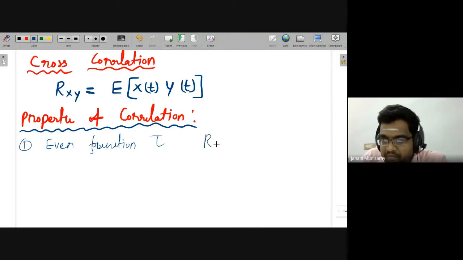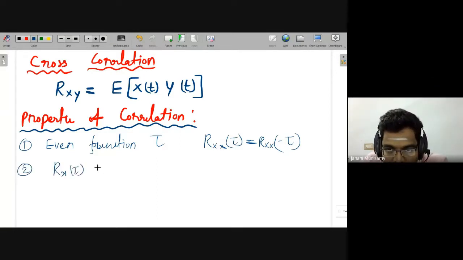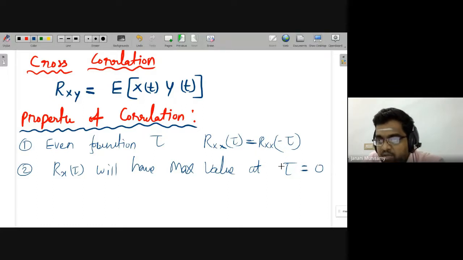We know that if it is an even function, Rxx of tau is equal to Rxx of minus tau. That means the delay may be positive or negative, both are the same. Then the second property is Rx of tau will have maximum value at tau equal to 0. For any autocorrelation function, when you put tau equal to 0, that time it will have maximum correlation.